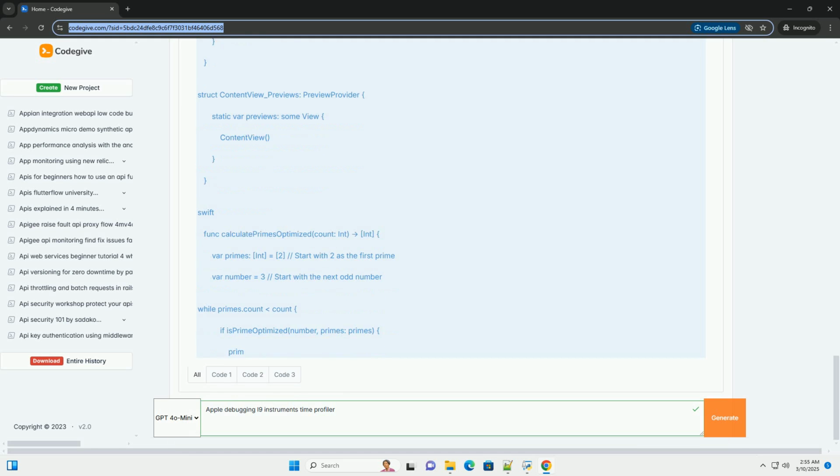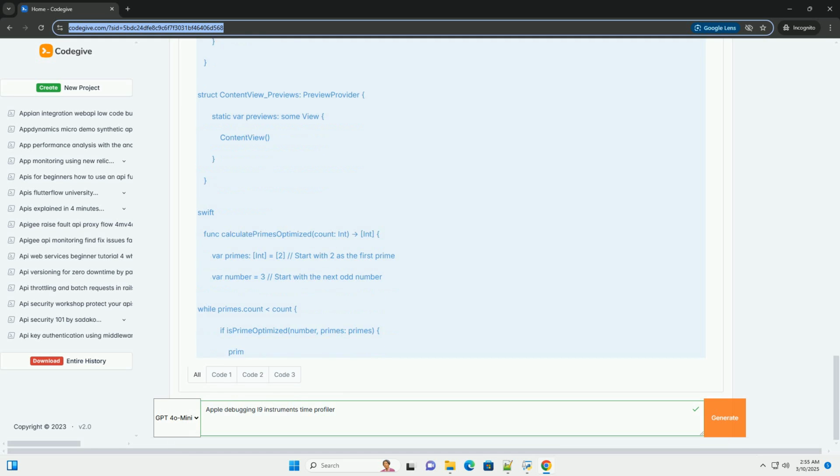Using logging and custom instruments. While the time profiler is excellent at identifying bottlenecks, sometimes you need more context. Consider using os_log. Add logging statements to your code to track the start and end times of specific operations. You can then view these logs in Instruments alongside the time profiler data. Custom instruments: for more advanced profiling, you can create custom instruments to track specific metrics relevant to your application.